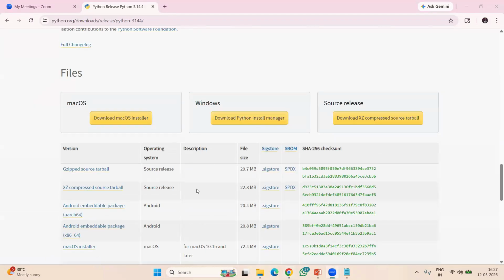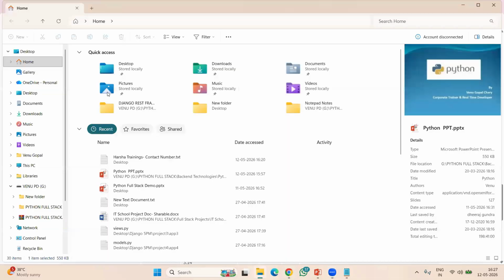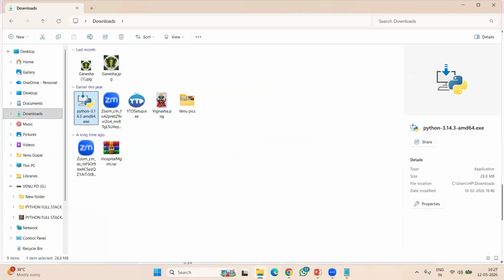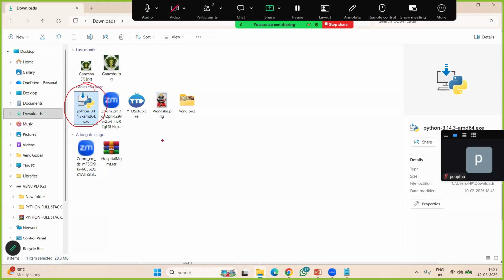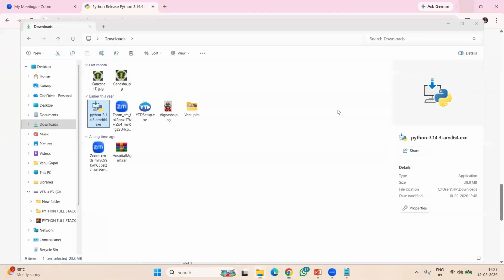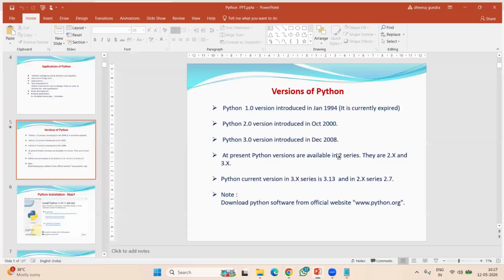After downloading, you have to install. Installation is very simple. So once you download, let's go to downloads. So see, you can see one file like this. Now we can double click on this file. So once you double click on this file, installation starts. So already I installed in my system. I will show you screenshots. See, first you can see this screen.